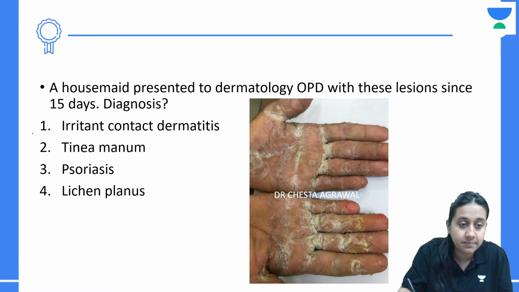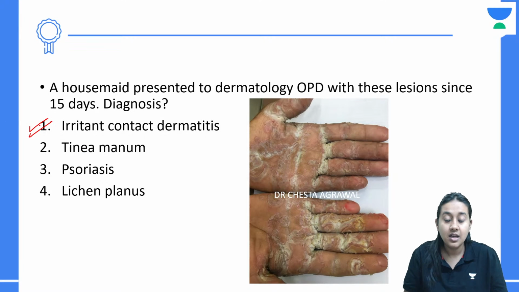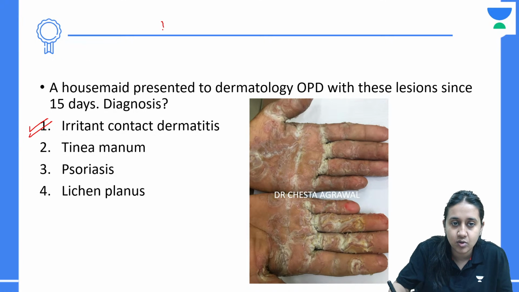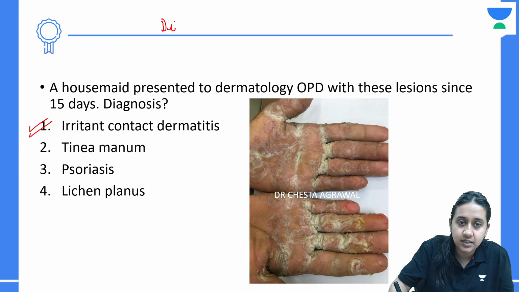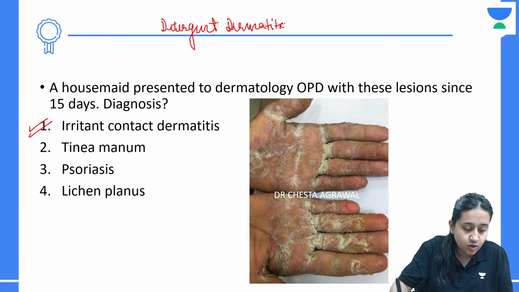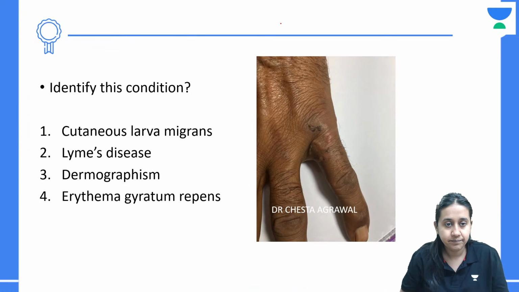Very nice. This is an example of irritant contact dermatitis. And please remember, this detergent dermatitis is the most common cause of contact dermatitis in our country. Detergent dermatitis, also known as housemaid's dermatitis, is the most common cause of contact dermatitis in India.